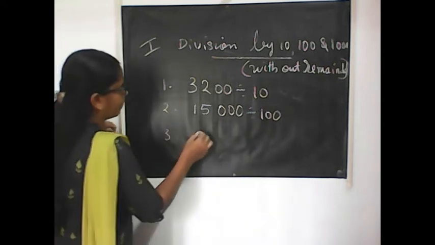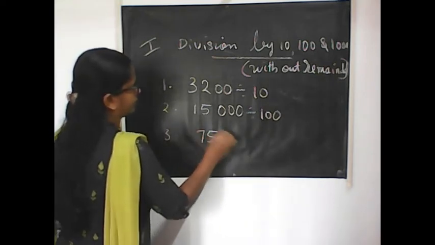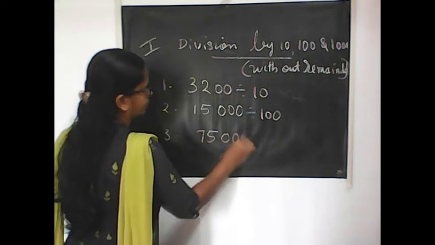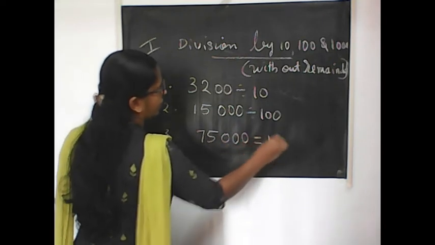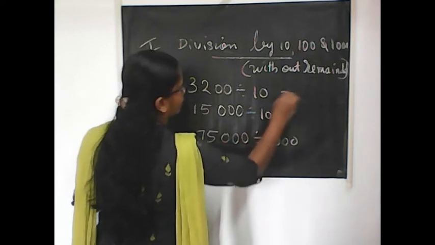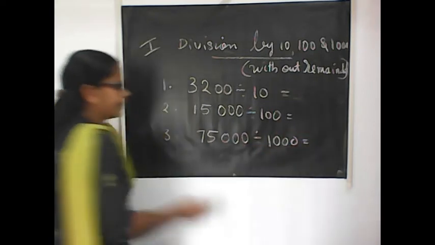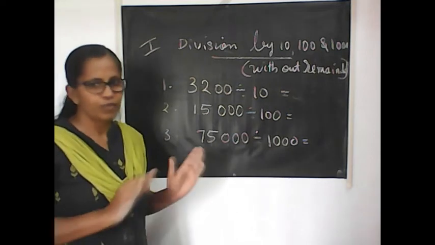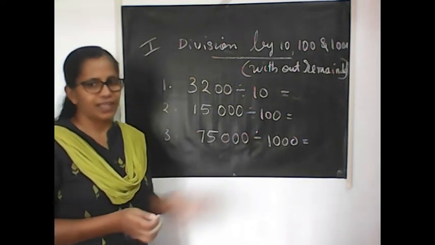Third one, divided by 1000. Okay. You have to do it. Pause the video, do it and check your answers.